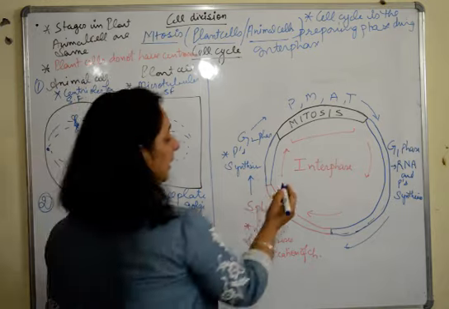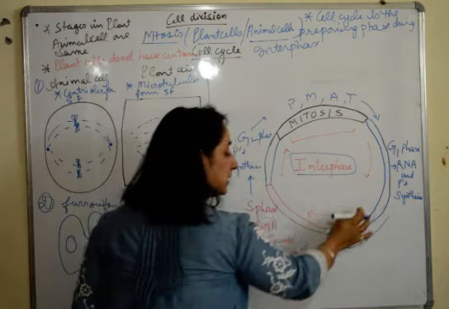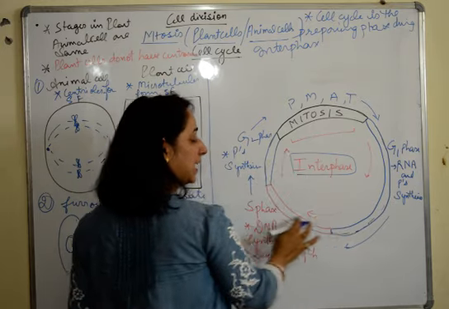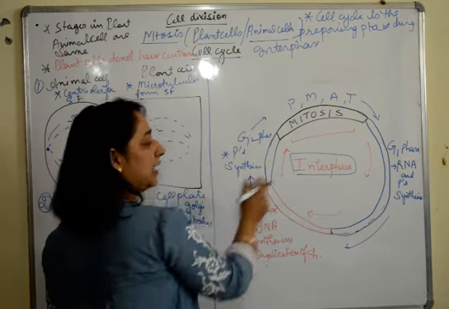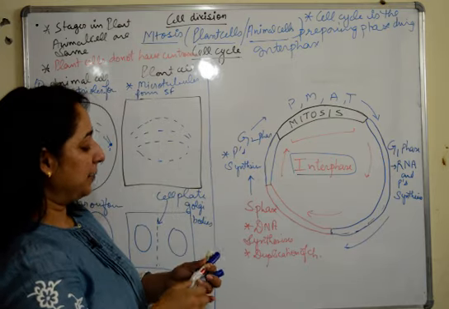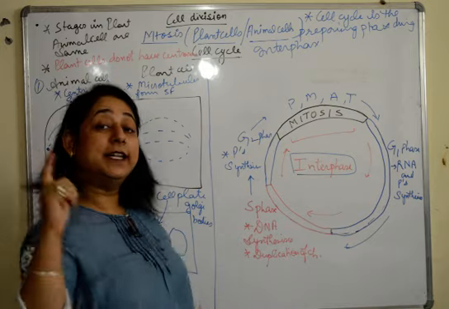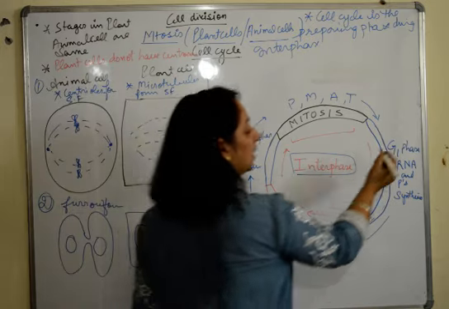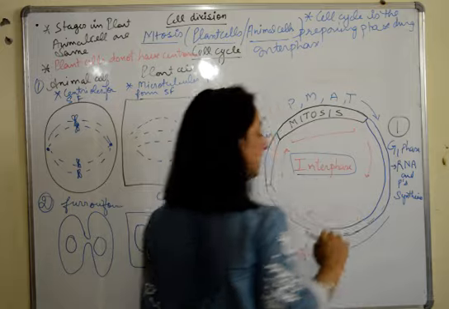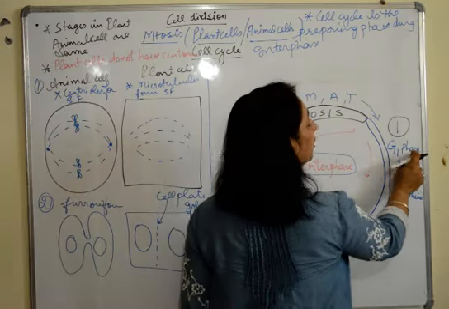So all the changes that take place during interphase are considered as cell cycle. Only the red arrows show the cell cycle. This is mitosis, this is different. Now the diagram in your book looks like this. So where does it start from? It starts from the G1 stage, which is also known as growth phase.